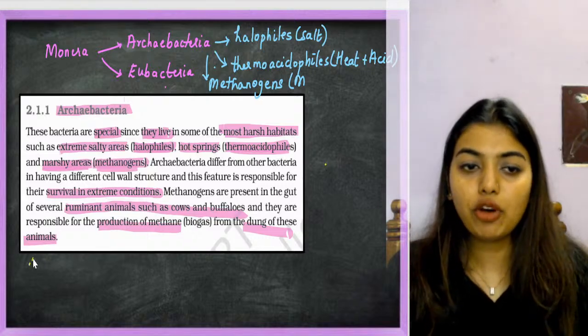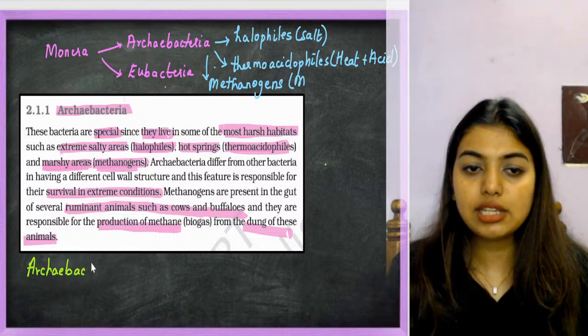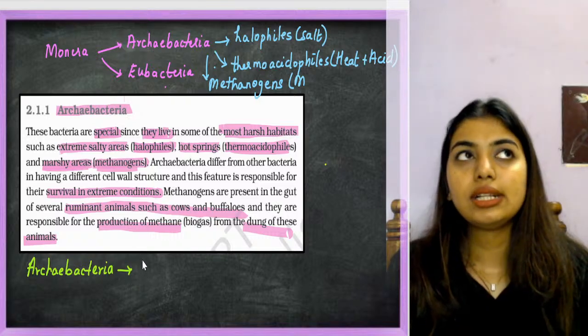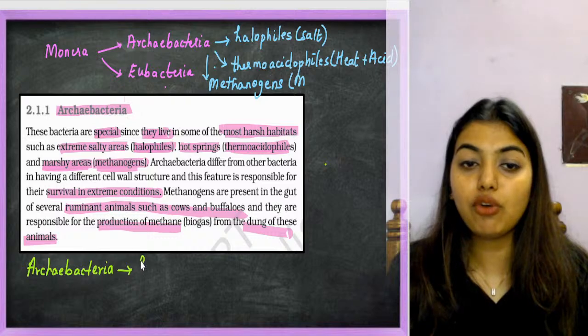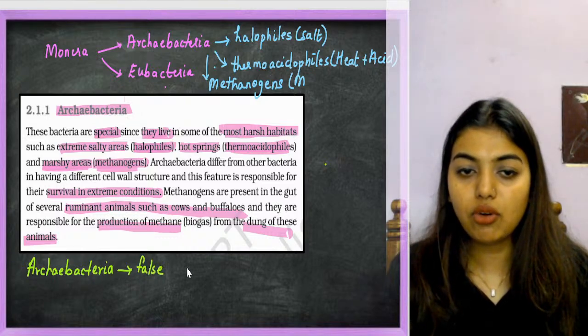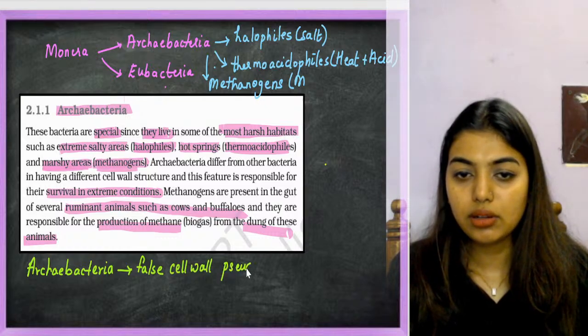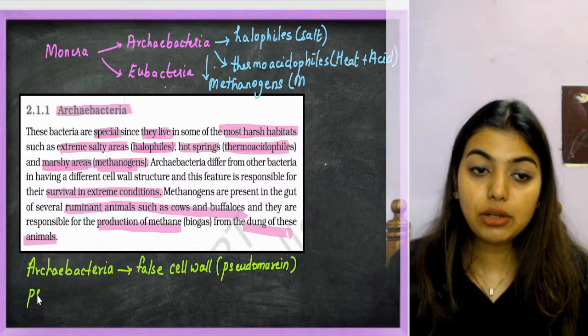The main reason for Archaebacteria to be able to go through these extreme conditions is their different cell wall, which is called pseudomurein. You might get confused, ma'am, you never told this word before. But remember I told you peptidoglycan.